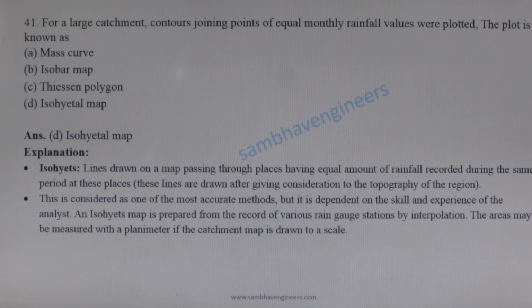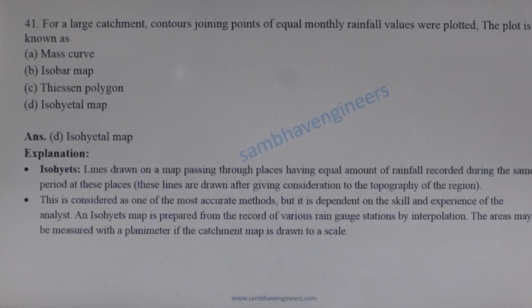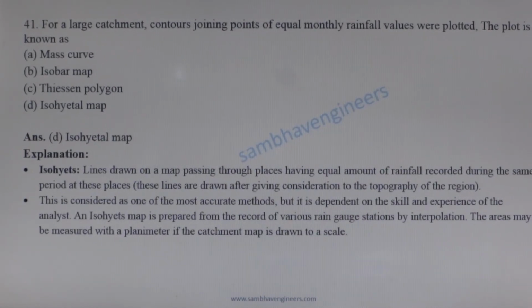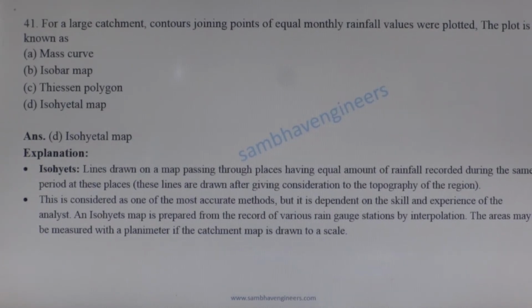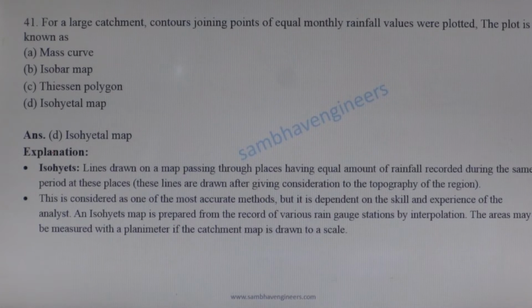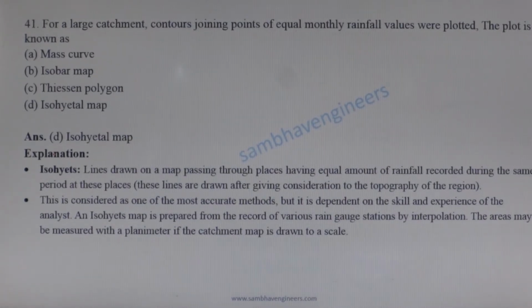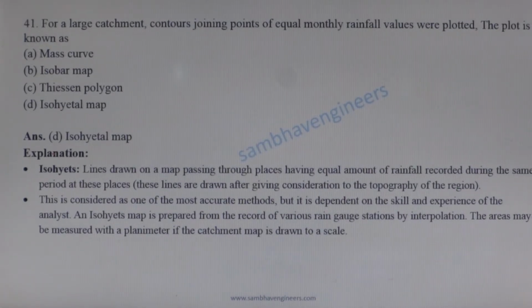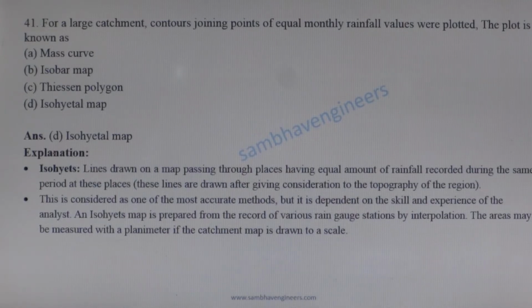Isobar map is the map of lines joining equal pressure. Thiessen polygon is used to determine the average precipitation of an area. So isohyets are the lines drawn on a map passing through places having an equal amount of rainfall recorded during the same period at these places. Next question.